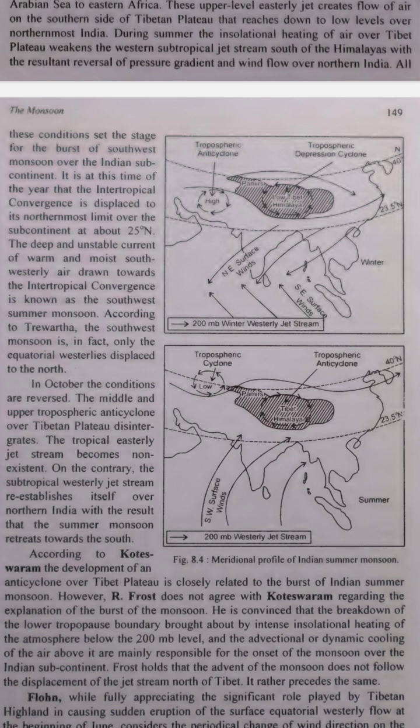Wind movement. Air always moves from high pressure to low pressure. So, as the Tibetan Plateau heats up and causes low pressure, the wind starts to blow toward it from the higher pressure areas.